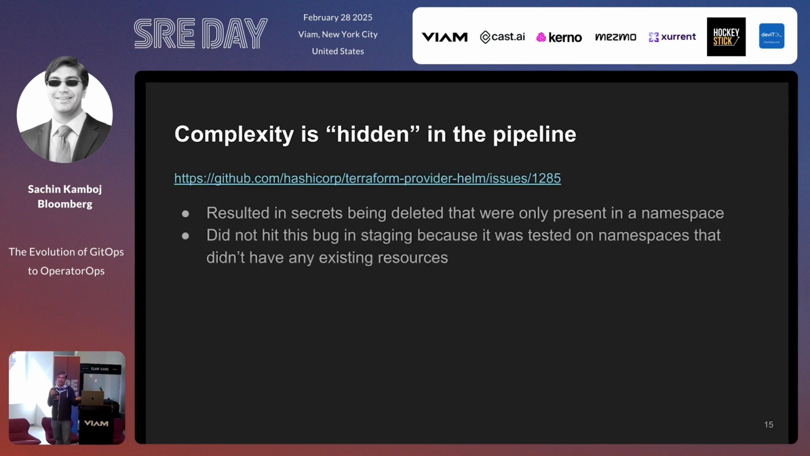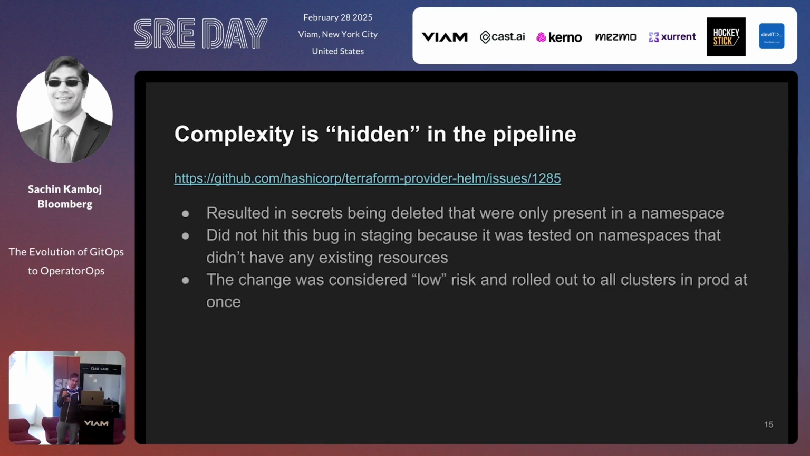Okay, who was the idiot? Didn't they check this or test this out in staging? Of course they tested it out in staging. They did not hit that bug because the staging namespaces did not really have any existing resources. Wonderful. And this change was considered really low risk because it's not like it's creating namespaces or deleting things. All it's supposed to do is automate the creation process. So it was considered low risk and it was rolled out to all clusters in prod at once.